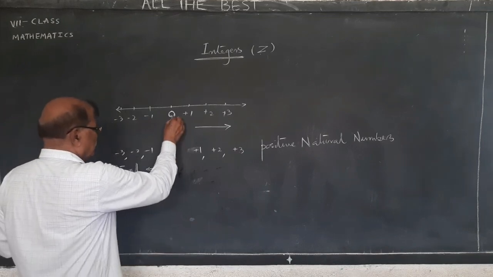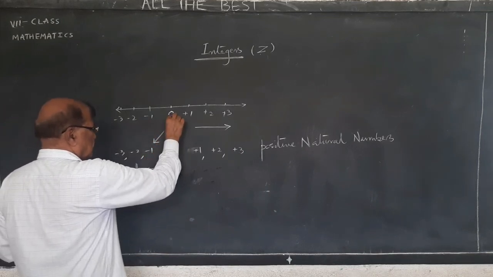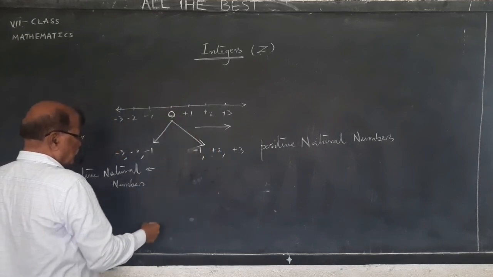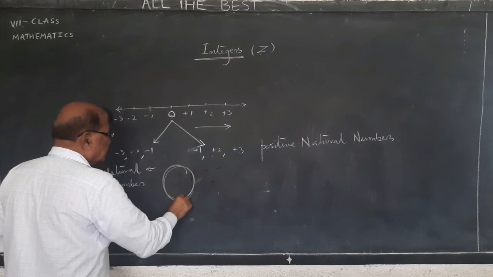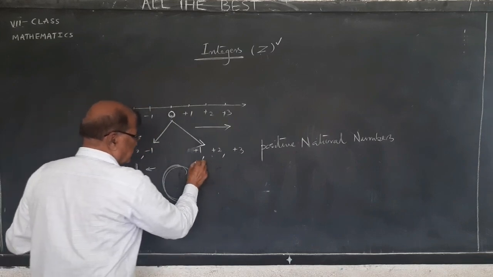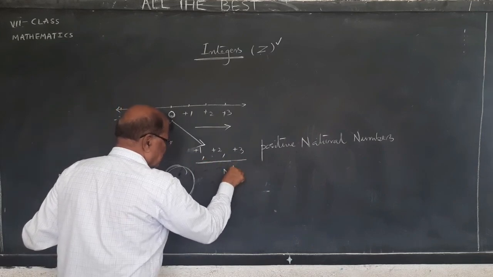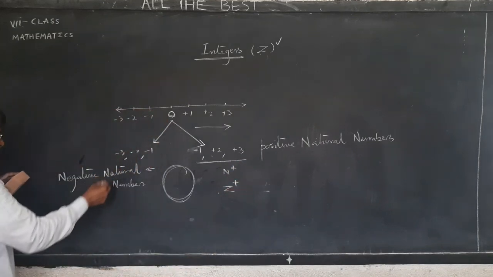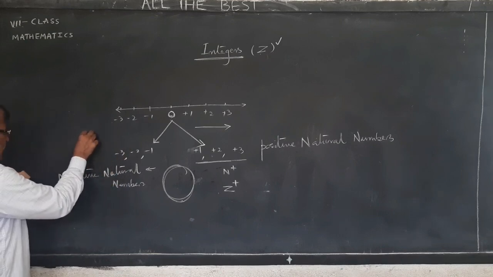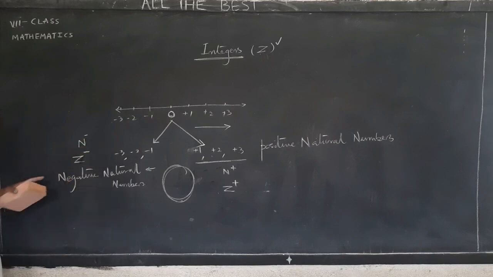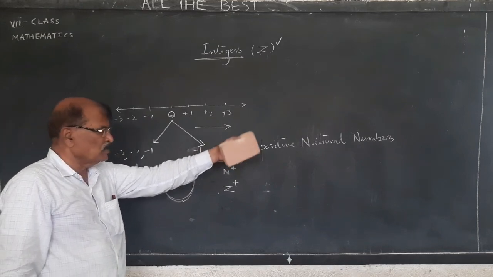So including 0, these three: positive natural numbers, 0, and negative natural numbers, put together, we call them integers. Sometimes we represent positive natural numbers as N plus, sometimes as Z plus. Sometimes we represent negative natural numbers as N minus, sometimes as Z minus. Z minus means minus 1, minus 2, minus 3, and so on. Z plus means plus 1, plus 2, plus 3, and so on.